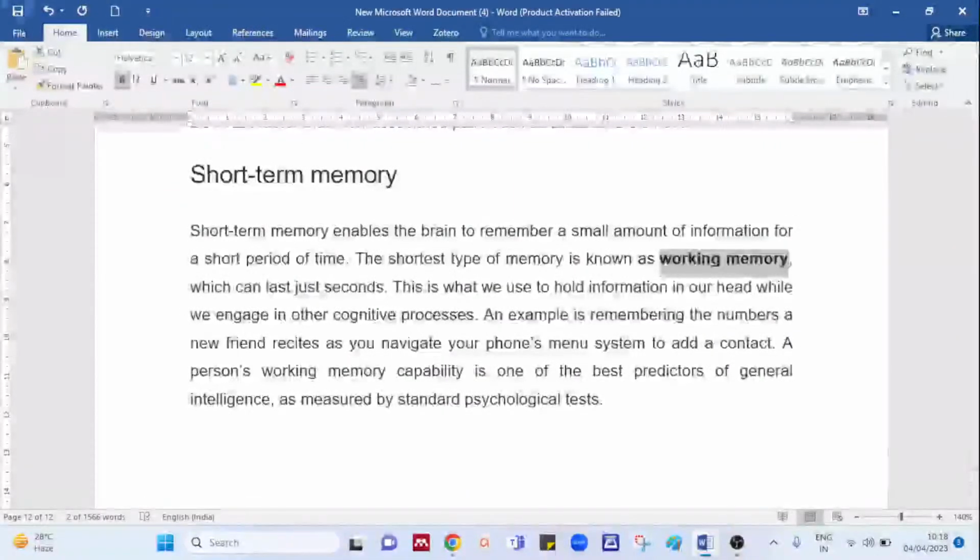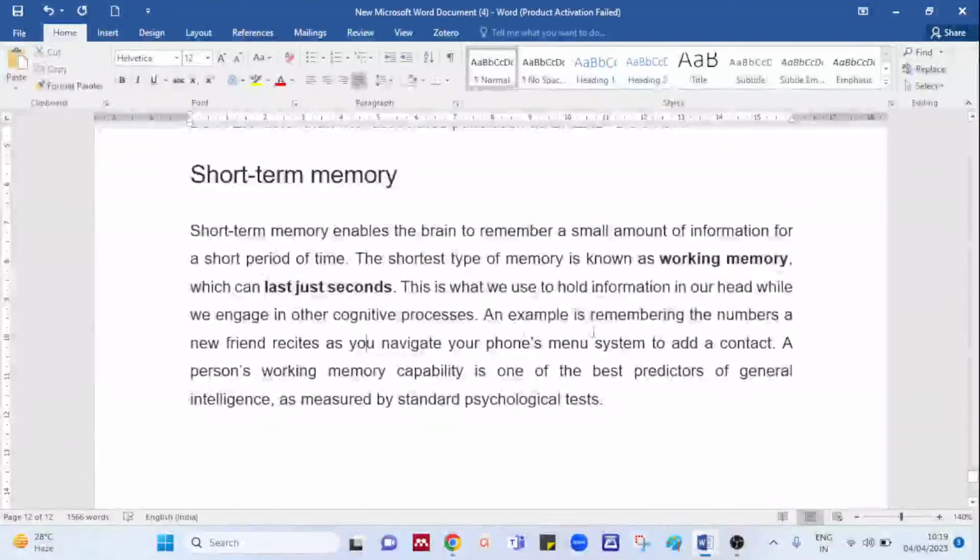It lasts just seconds, where we hold information in our head or brain while we engage in other cognitive processes.